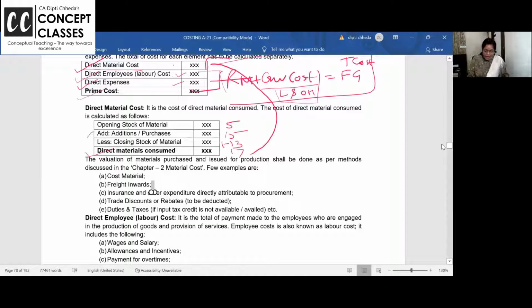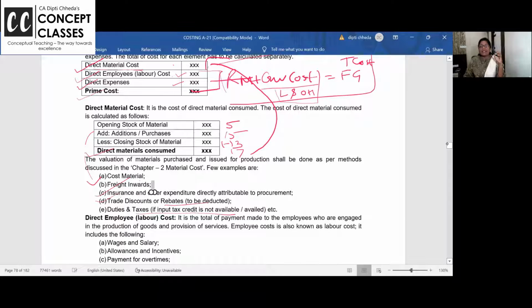When you purchase the material, in the material purchased, you will add all the expenses on the way, no? Freight and insurance and all. This is generally the question asked in the material chapter also. Cost of the material, freight inward, insurance are added; trade discount and rebates are not a part.